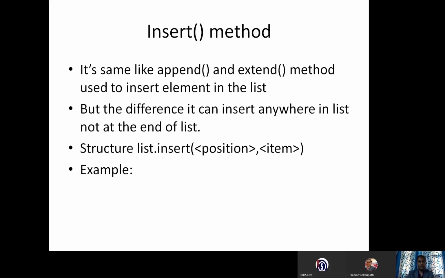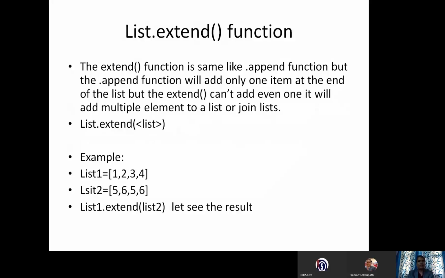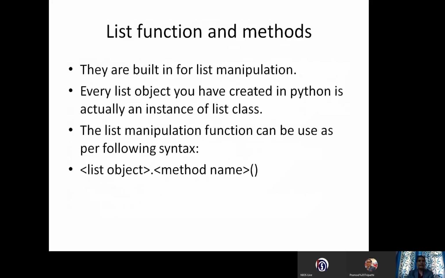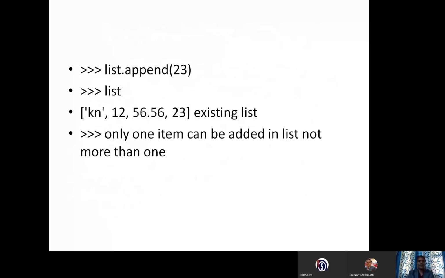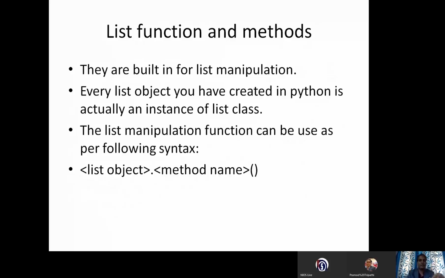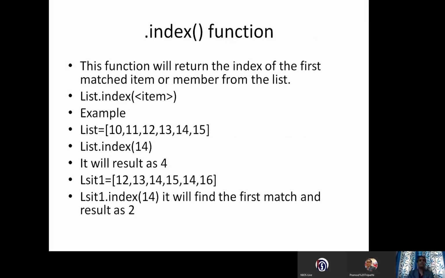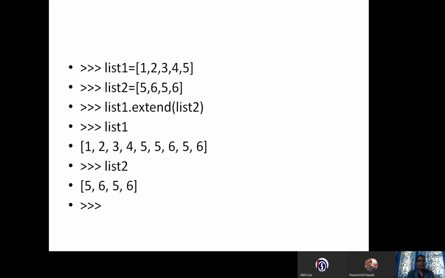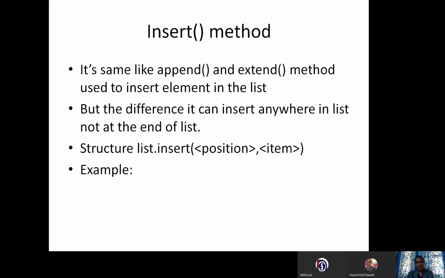Now there is a question. Just now we learned the append function, with which we can add data at the end only. But I don't want to add it at the end. I want to add it at a specific place. For that you can use the insert method. It is the same as the append and extend methods.